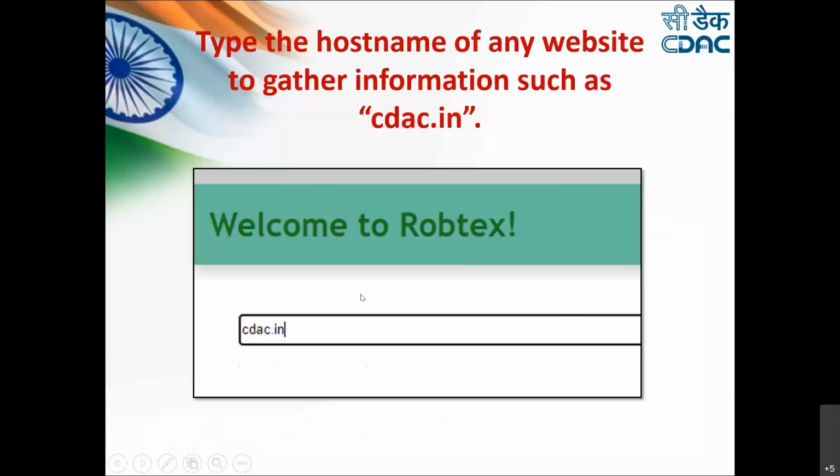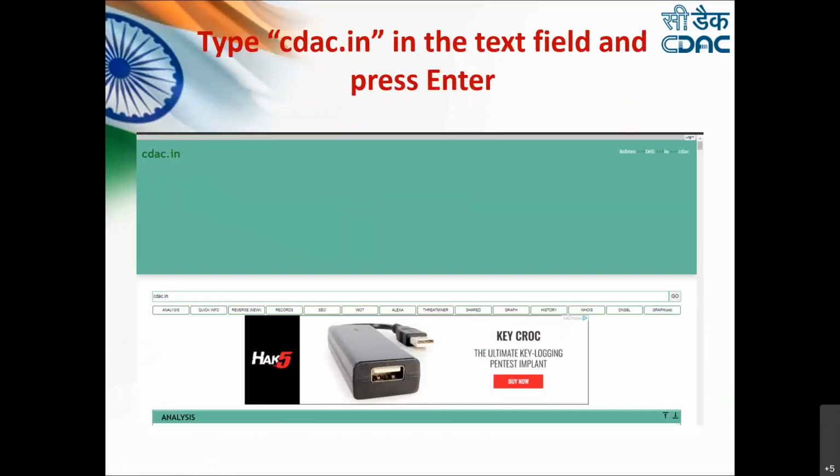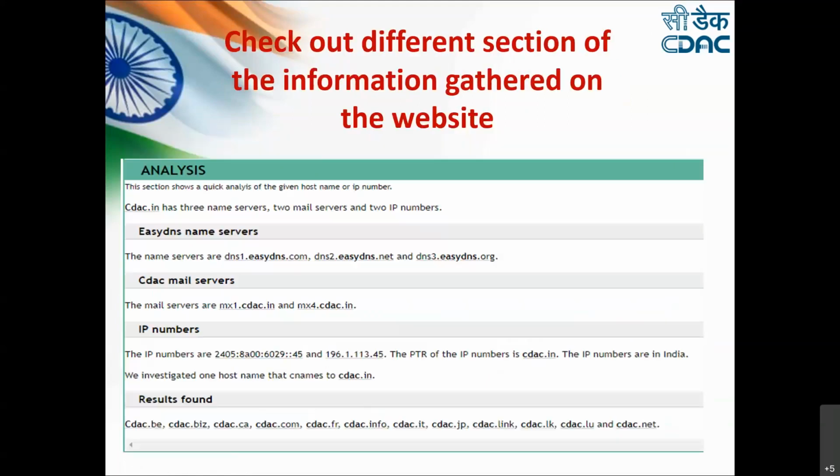So we are going to use Robtex and provide some domain name here, and just click on the go button. When we click it, it is going to provide us the details in multiple tabs. You can go through each and every tab and see what information it is providing us. Analysis, quick info, reverse, records, and a lot of other things are there. Let's see a few of the pieces of information provided by Robtex.